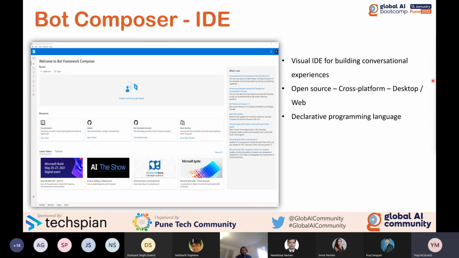And this IDE is open source and cross platform. Even if you are a Windows developer, Mac developer or Linux developer, you can use this IDE in your operating system. There are two versions of the IDE available, one desktop based and another web based. There is no difference. Web and desktop are both used for creating the bot application, and both give the same output. You cannot feel the difference between these two applications.